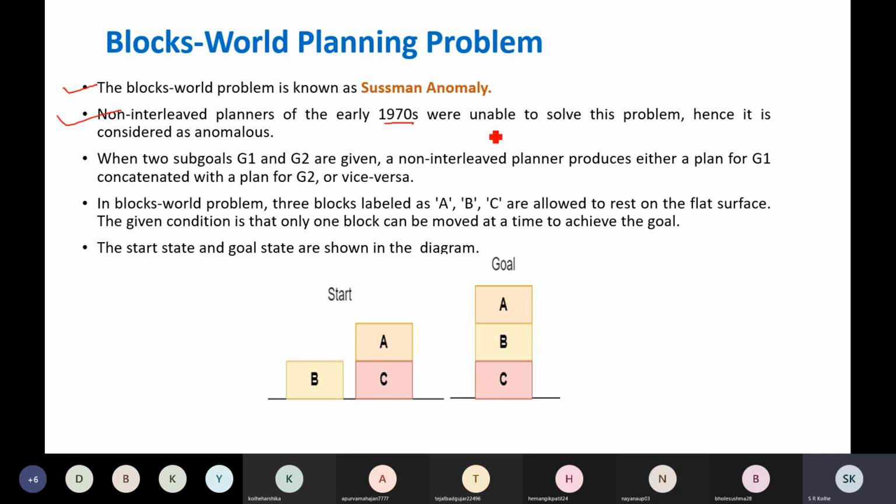So those techniques were unable to solve this problem. Non-interleaved means interaction was not allowed. Interactions among the subgoals were not allowed with those techniques. For example, suppose there are two subgoals, G1 and G2, in the Blocksworld domain. This non-interleaved planner may produce a plan for G1 concatenated with a plan for G2, and vice versa, that is G2 concatenated with G1.